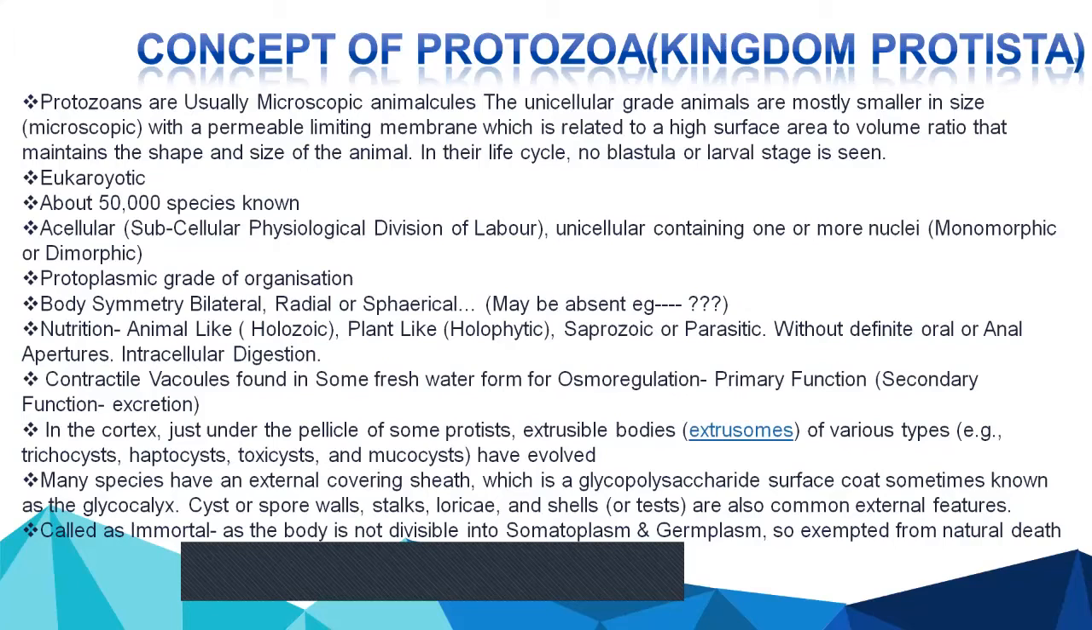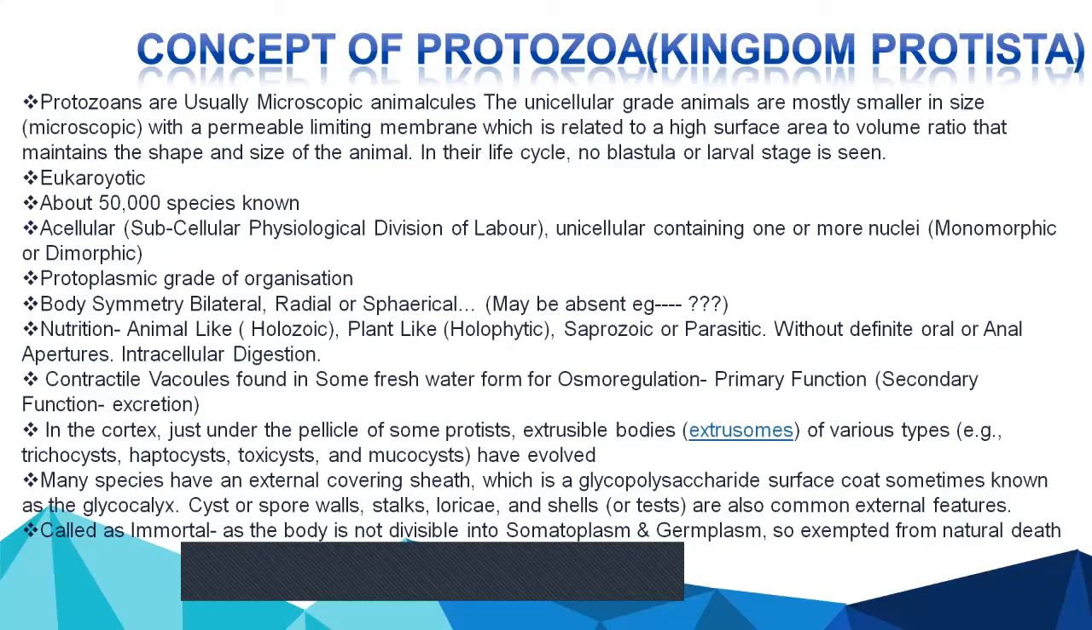The contractile vacuole is a very important organelle which is found only in protozoa. This organelle is specifically found only in protozoa. So contractile vacuole is found in some freshwater forms for osmoregulation. A question is asked in many exams, what is the function of contractile vacuole? So the primary function of contractile vacuole is osmoregulation, and the secondary function of contractile vacuole is excretion.